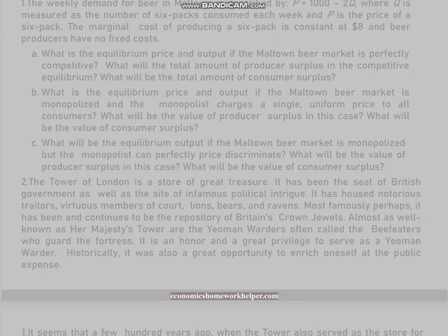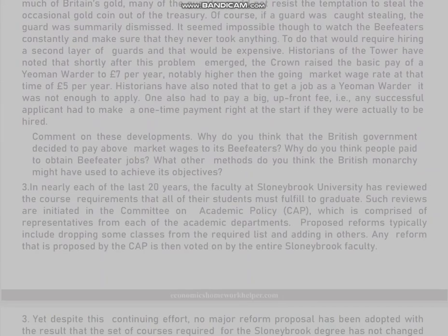Seems that a few hundred years ago, when the tower also served as the store for much of Britain's gold, many of the guards could not resist the temptation to steal the occasional gold coin out of the treasury. Of course, if a guard was caught stealing, the guard was summarily dismissed.